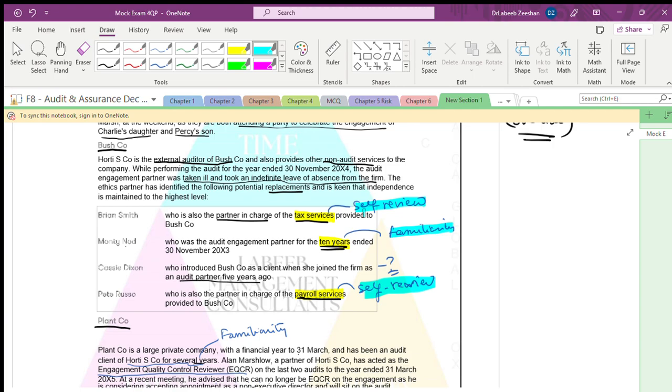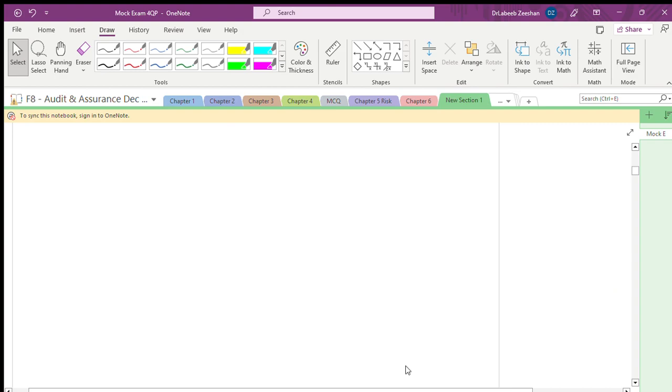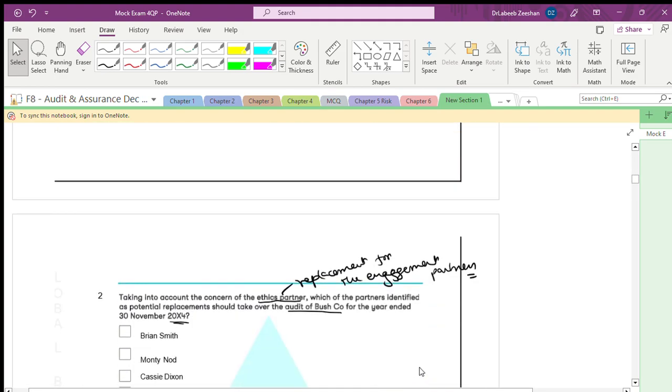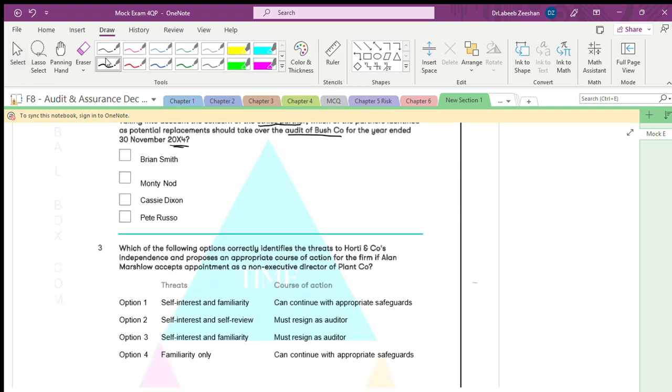Who introduced Bush Company when she joined the firm as an audit partner? He is only an audit partner, is it right? She has introduced Dixon as a client when she joined as an audit partner. Of all the options, this is the best option. Is it? This is the best option. That's why we are taking this into consideration.